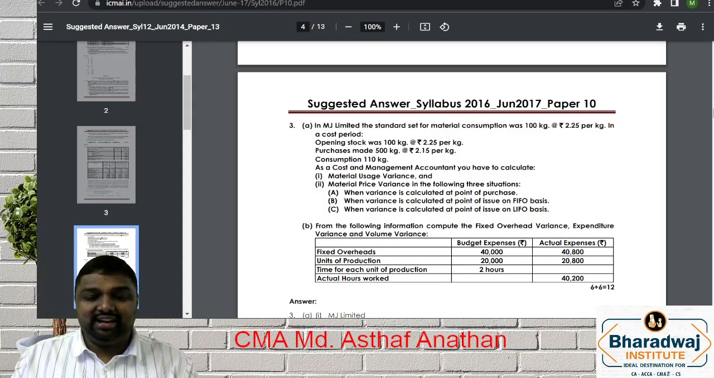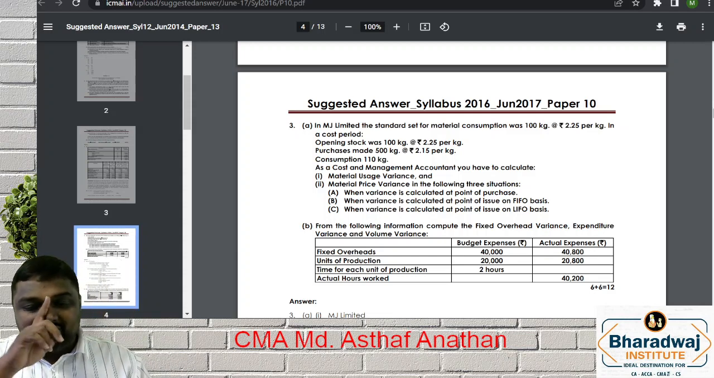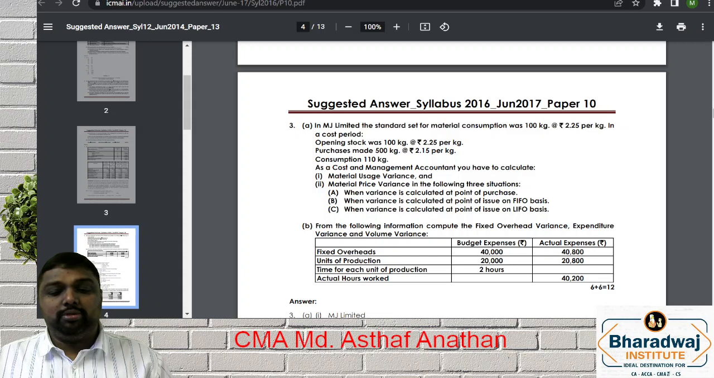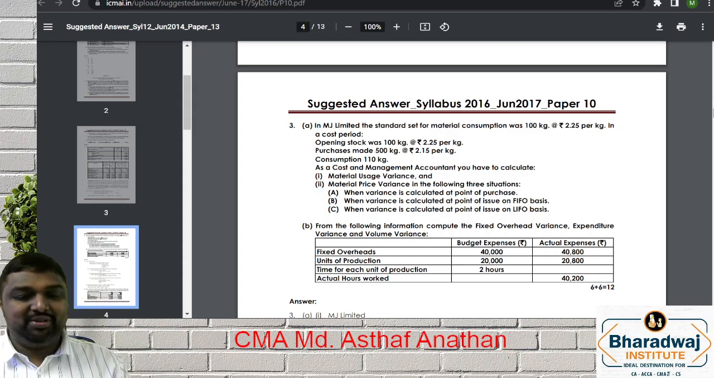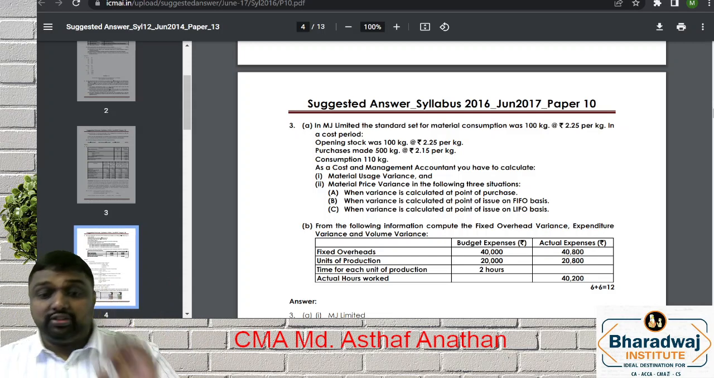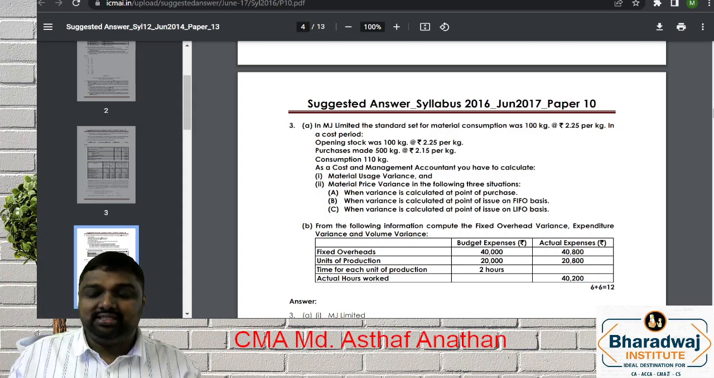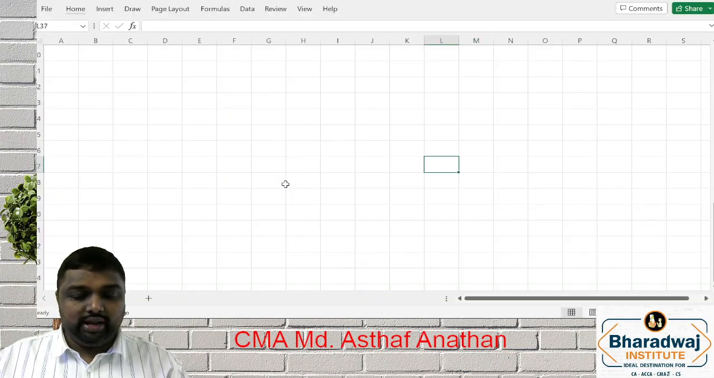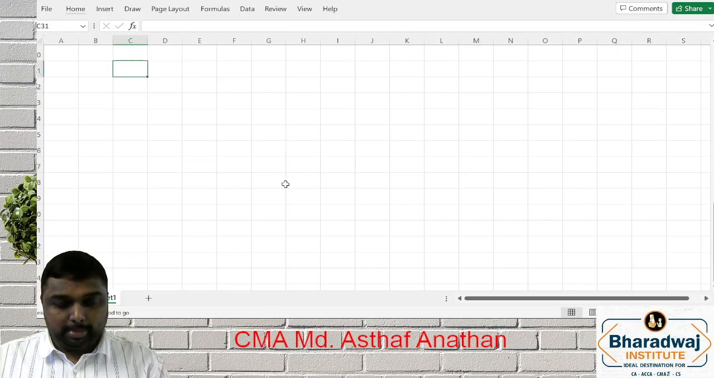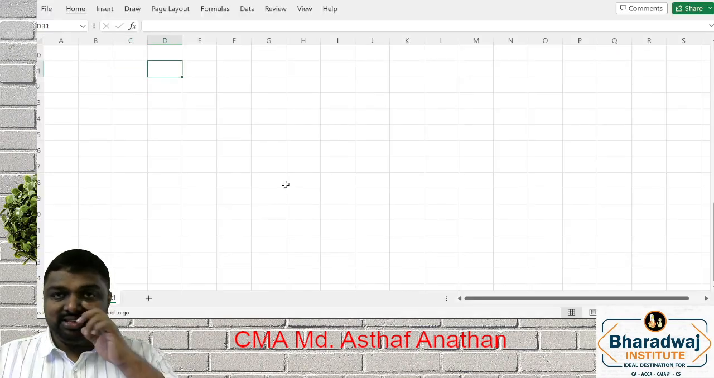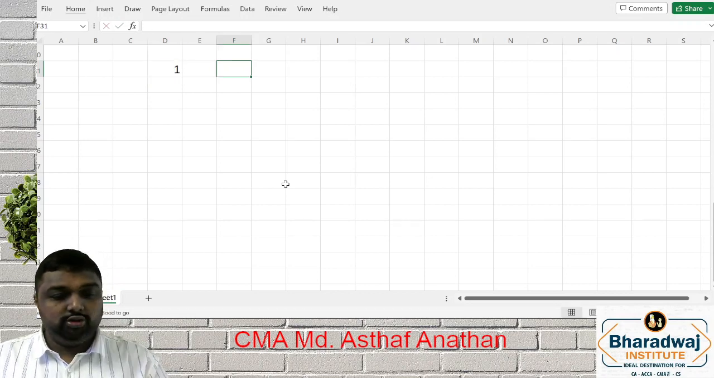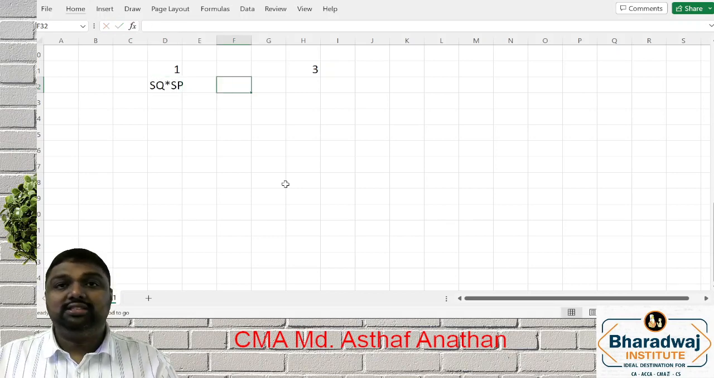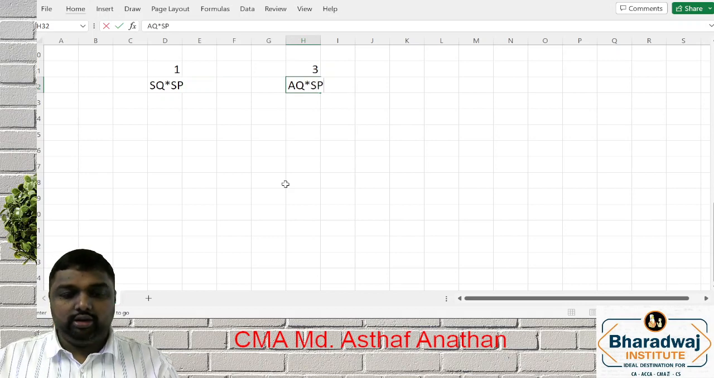Opening stock was 100 kg at 2.25. Purchases made 500 kg at 2.15. Consumption is 110 kg. As a cost and management accountant, you have to calculate material usage variance and material price variance under three conditions: at point of purchase, FIFO basis and LIFO basis. So hope all of you are ready. The first point is usage variance. So it's a material variance. Usage means you have to take 1 and 3. What is your 1? Standard quantity into standard price, and 3 is actual quantity into standard price.